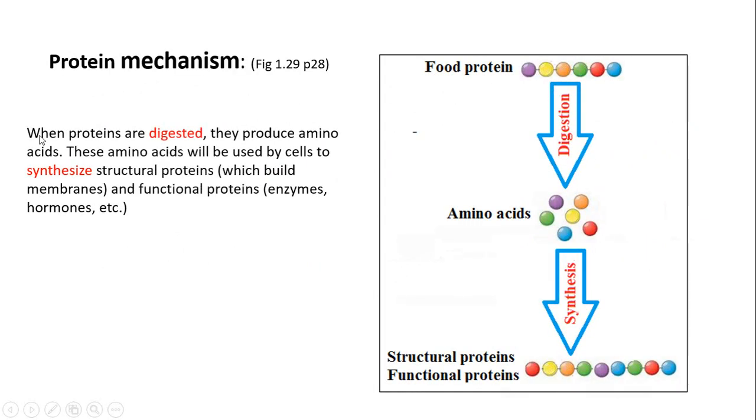Protein mechanism. When proteins are digested, they produce amino acids. These amino acids will be used by cells to synthesize structural proteins which build membranes and functional proteins such as enzymes, hormones, etc.